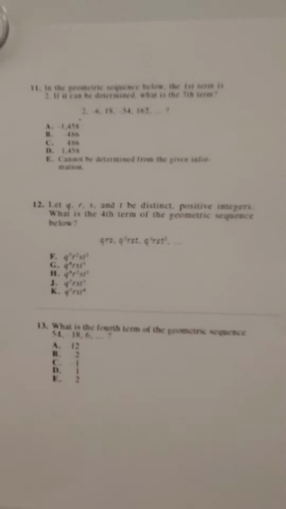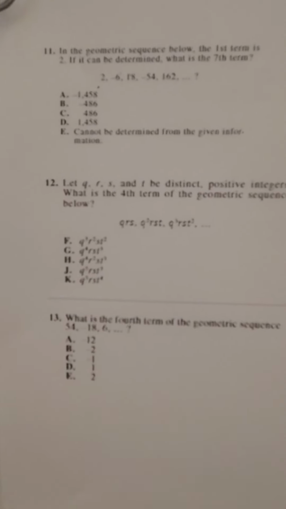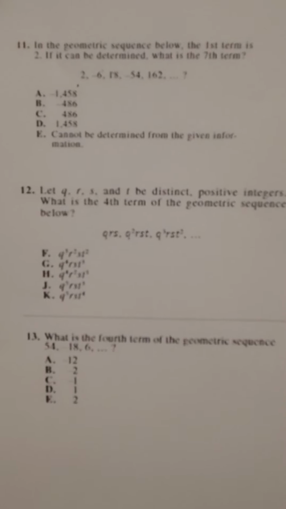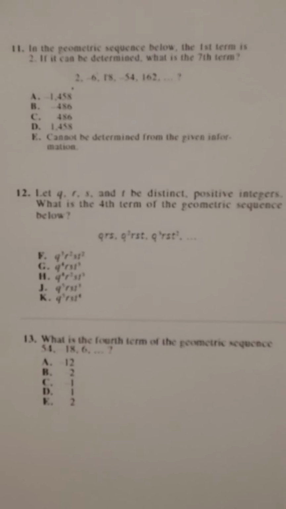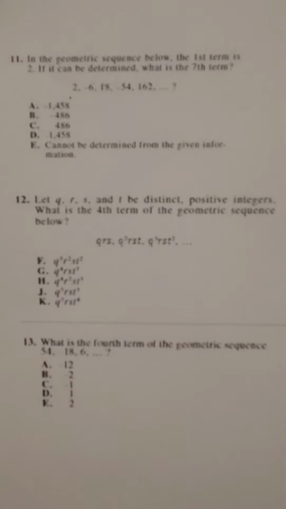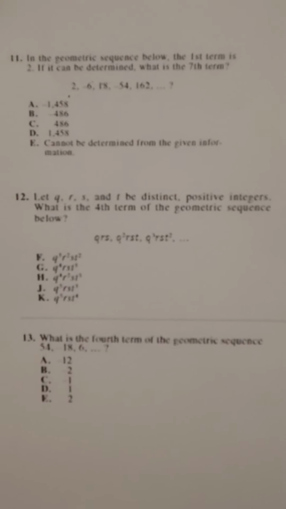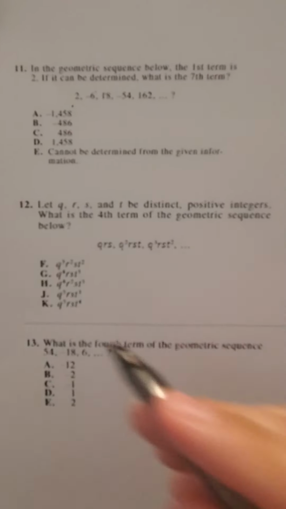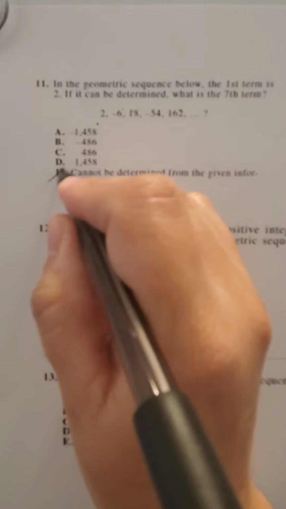All right, last 5 for patterns and sequences. Here we go, number 11. In the geometric sequence below, the first term is 2. If it can be determined, what is the 7th term? Well, we know it can be determined, so we're going to rule out E, right?